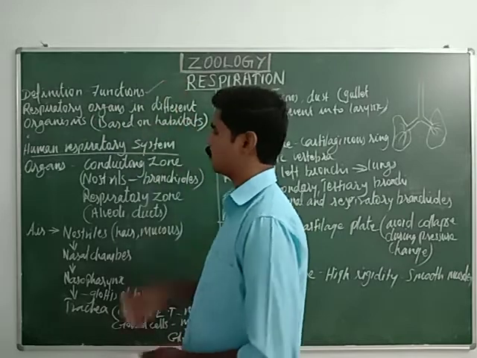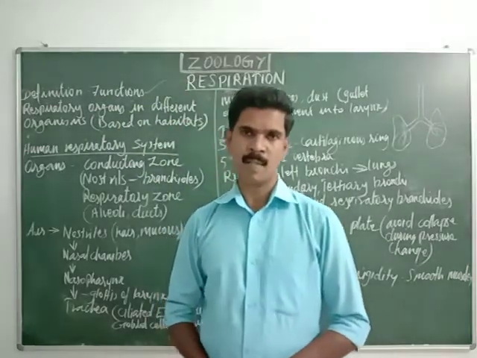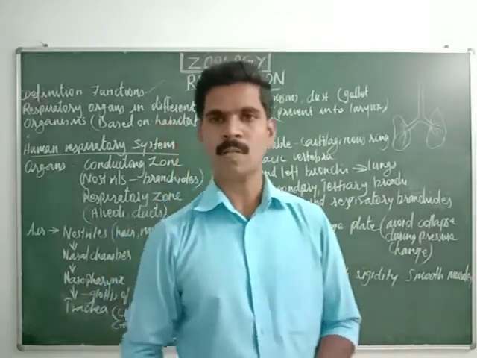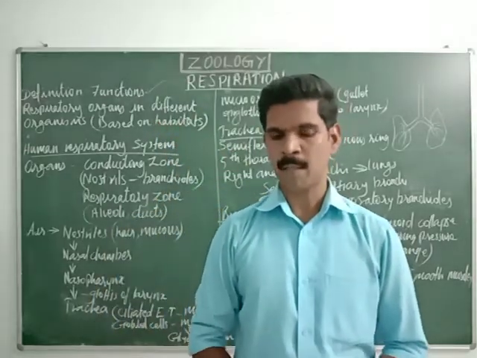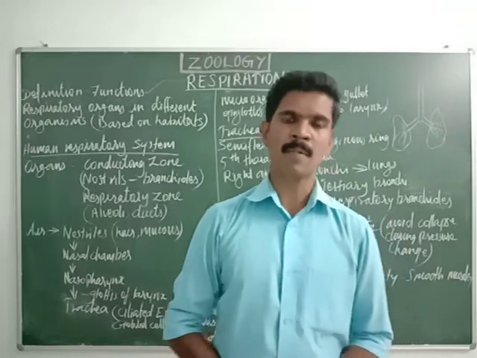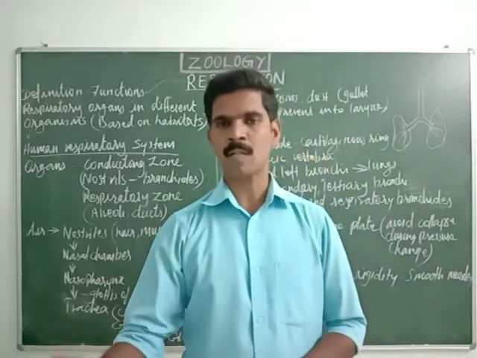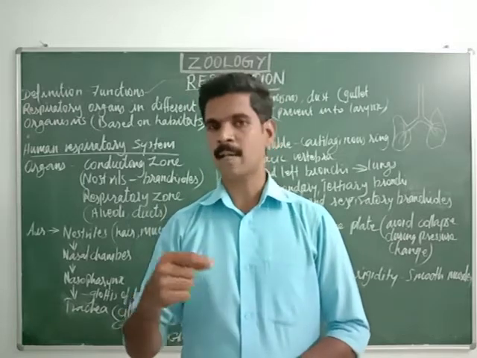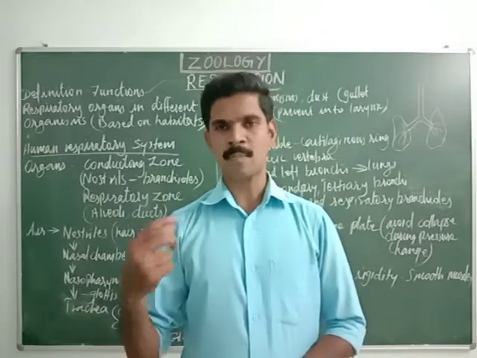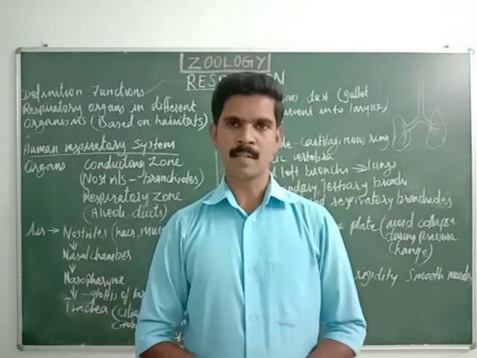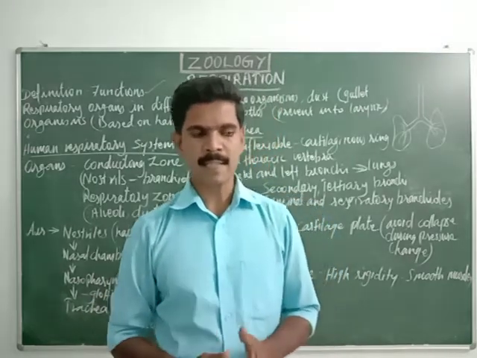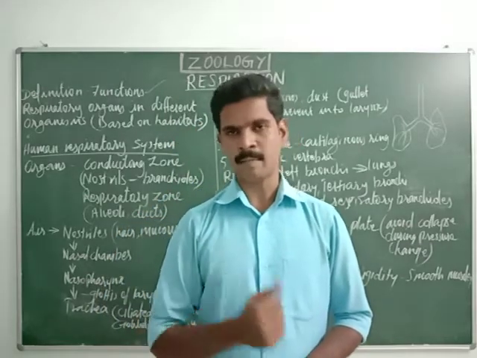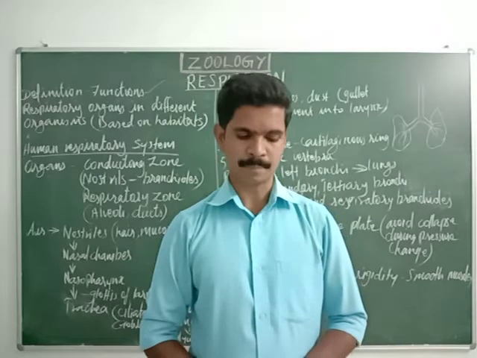Then we are going to study the functions of our respiratory system. Our respiratory system performs many functions inside our body, so now we will study them one by one. The first function is exchanging carbon dioxide and oxygen between the outer environment and blood. Blood carries the carbon dioxide and oxygen to the cells and from the cells to the lungs. This is the first function of the respiratory system.